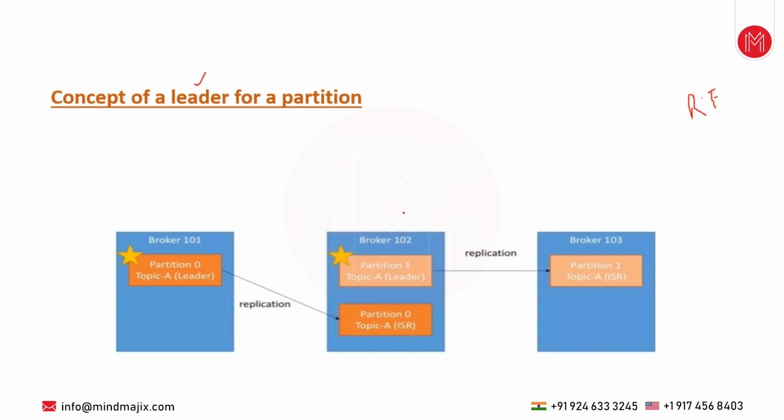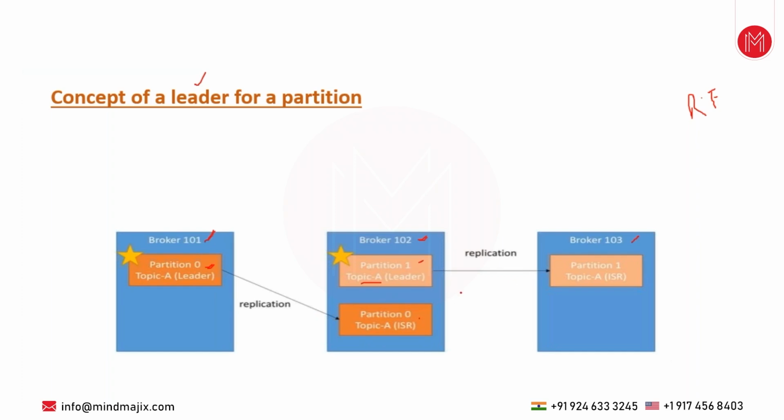For example, my Kafka cluster has 3 brokers: broker ID 101, broker ID 102, and broker ID 103. Let's assume topic A has been created with two partitions and a replication factor of 2. So one copy of partition 0 is in 101, another copy of partition 0 is in 102. We have created another partition too, total 2 partitions. One partition, 2 replication factor, done. Now second partition, 2 replication factor, done.